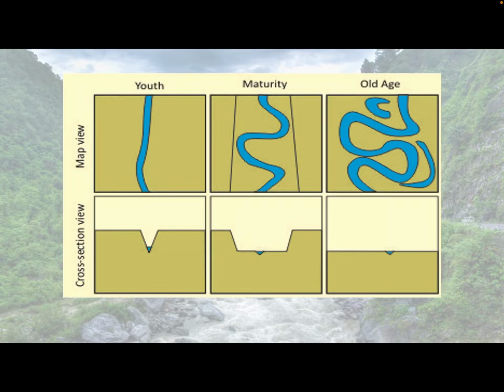Okay, see here, for example, the youth more or less is in a straight line. In maturity it starts meandering. Okay, here you see the V-shaped cross section, and here it is broader. The V-shape is broader basically, and in the old age it is more or less flat. Okay, and in the old age it forms the oxbow lakes. Okay, and the meandering is also very high.